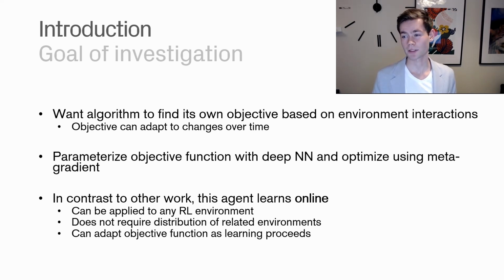There are a few key differences that we get as a result of this. First of all, we can apply it to any reinforcement learning environment. When you're doing it online, you're not as constrained in what environments you apply this to. It doesn't require a distribution of related environments either. Normally, when you do it offline, you would have a distribution of environments, and you need to tailor that specifically to get the features that you require. That's not the case here, so it's easier to apply immediately. Another really key benefit is that you can adapt the objective function as the learning proceeds. So you're not fixed to one objective function, but it can alternate throughout learning.